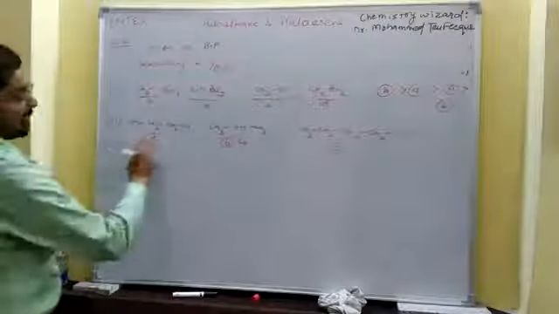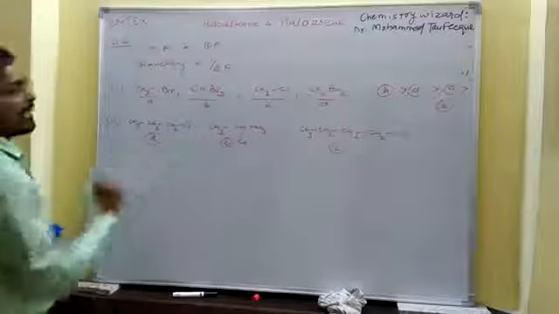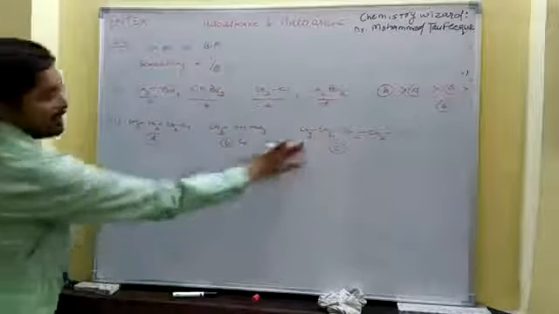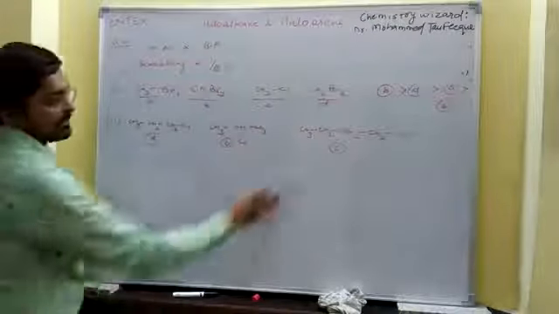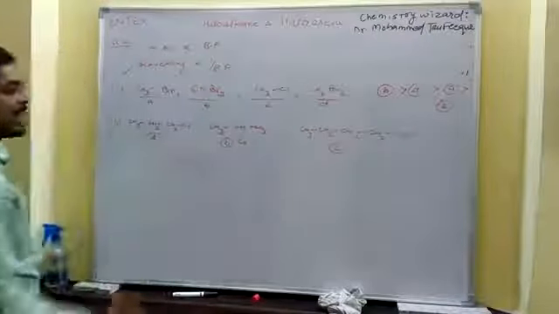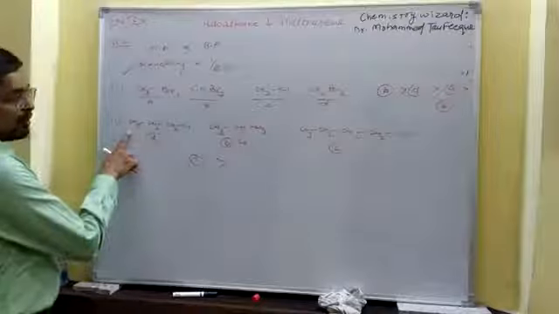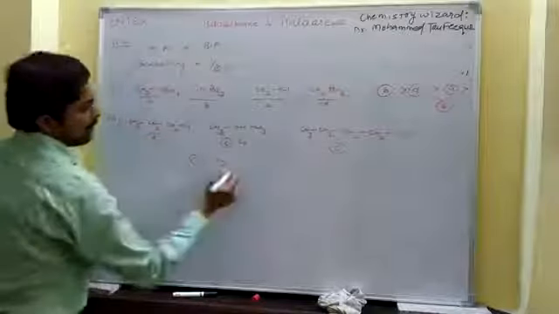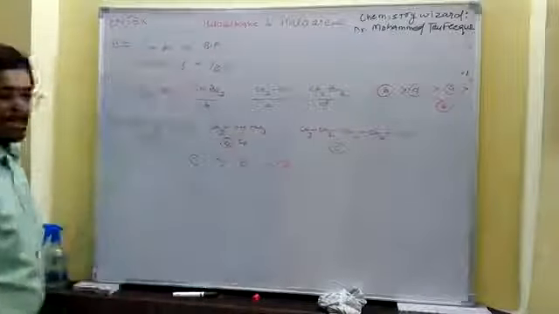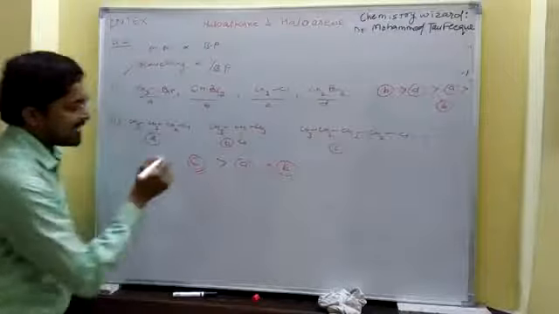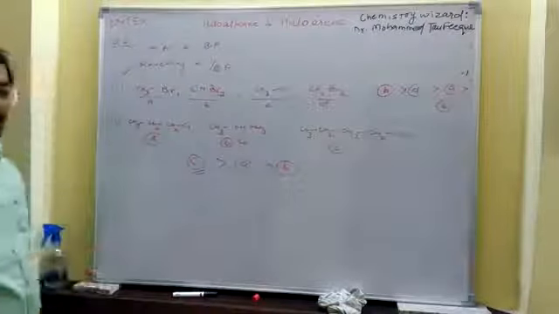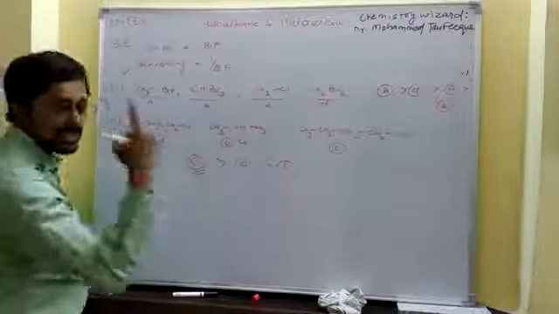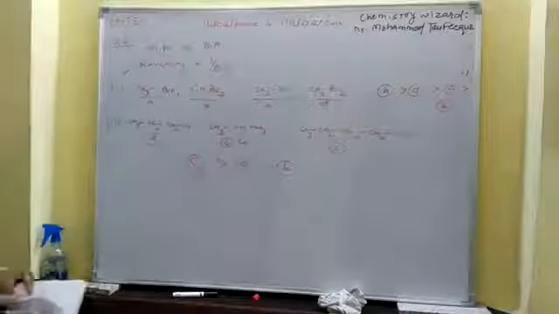Since A and B have the same chemical formula but different structures, they are isomers. In the case of isomers, what do we look at? Branching. C is a completely different compound, so with respect to C, we look at molecular mass. Since C has the highest molecular mass, C has the highest boiling point. Now, A has no branch, it is a chain, while B has one branch, so A will have a higher boiling point than B. Why does C have a higher boiling point? Because it has the highest molecular mass. Why does A have a higher boiling point than B? Because there is no branch in A, but there is a single branch in B. Clear? Question number 6, note it down.